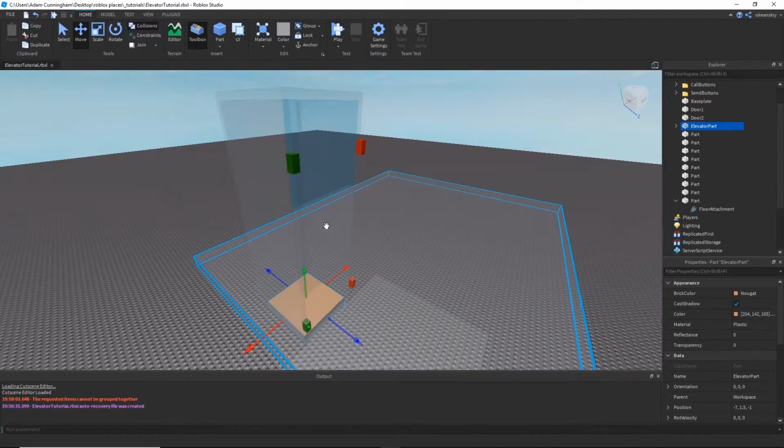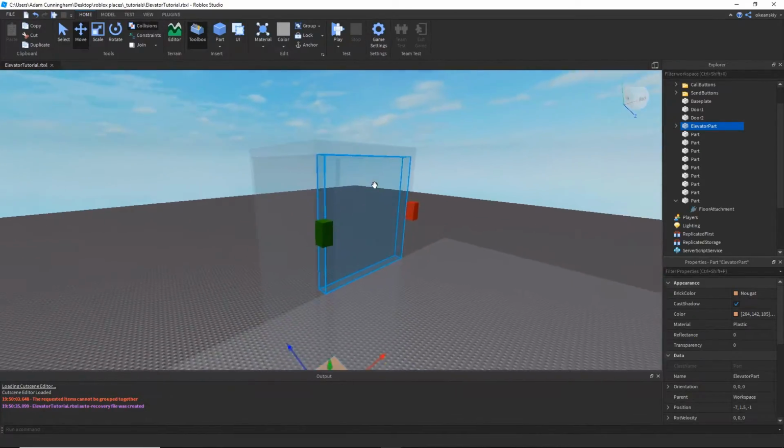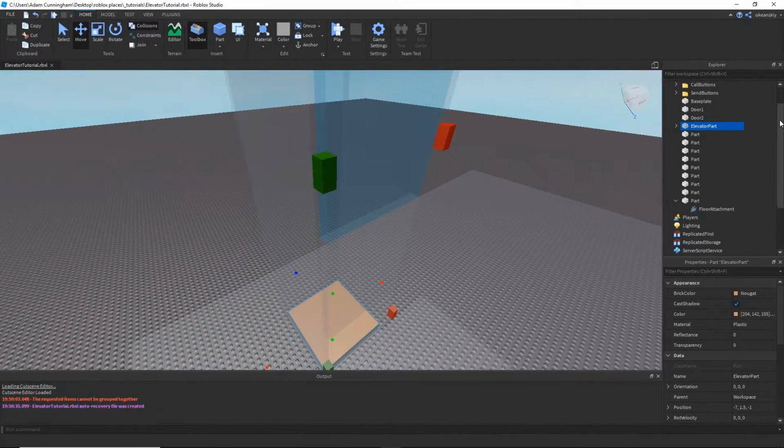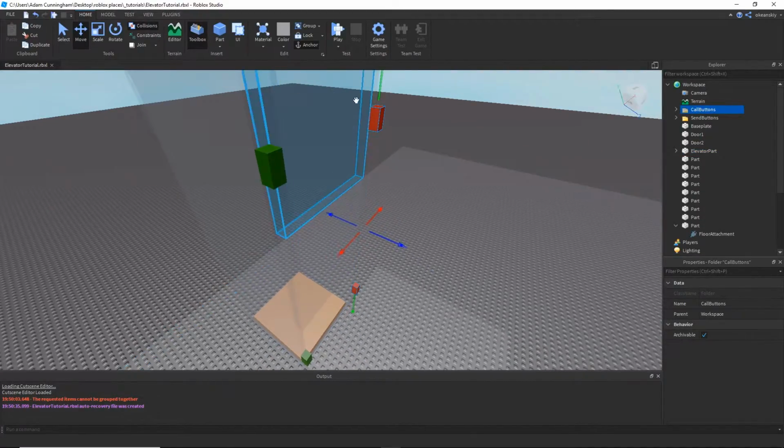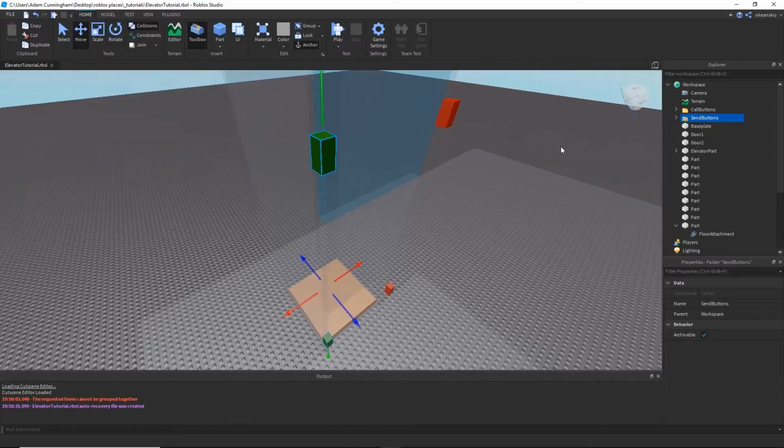So the way these buttons are set up is I have a folder called call buttons. These two buttons are the ones that call to each floor, and I have two send buttons, which are these two green buttons, which send it from one floor to the other.